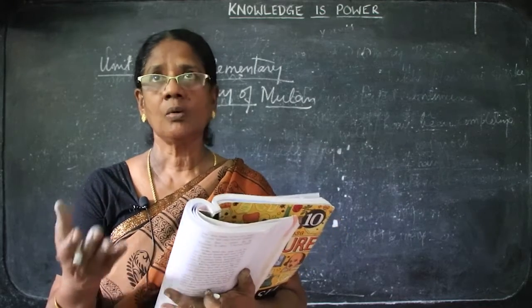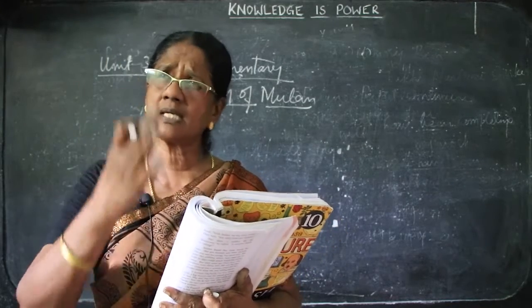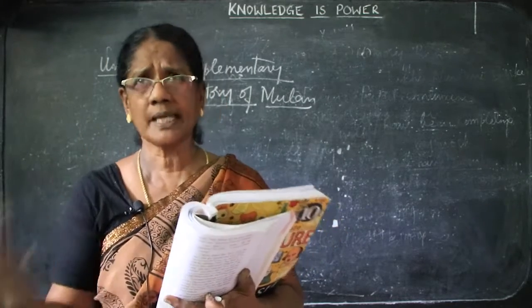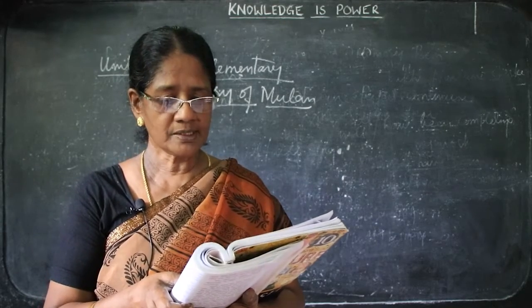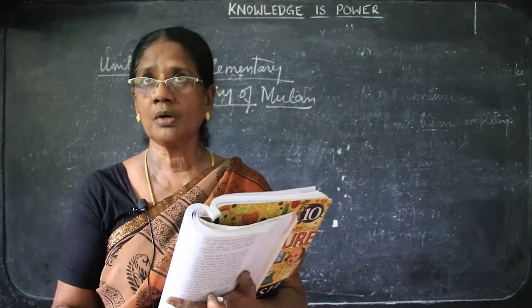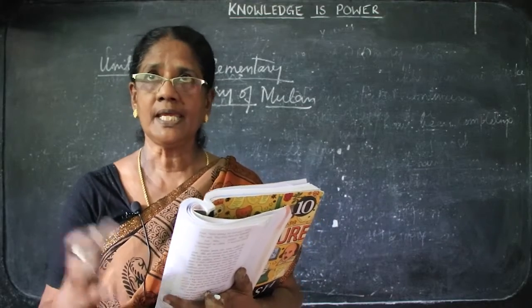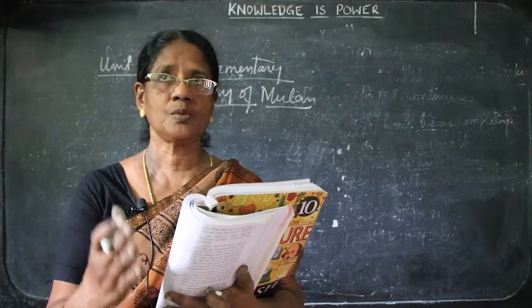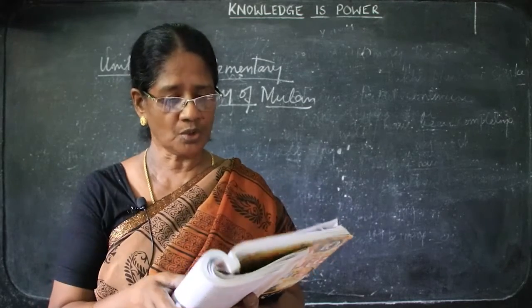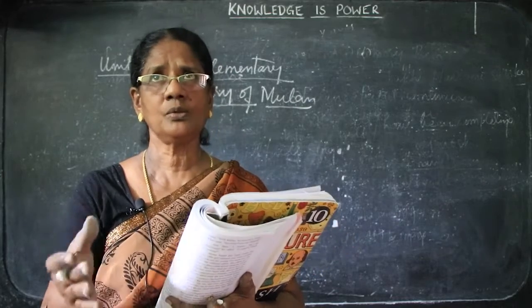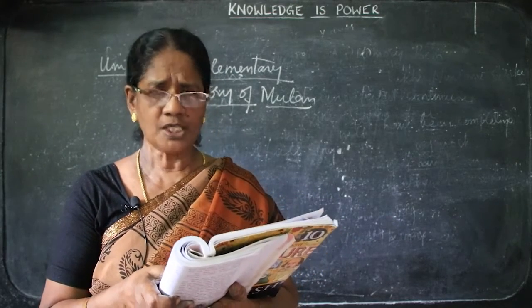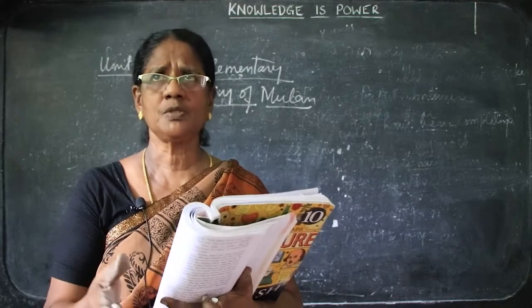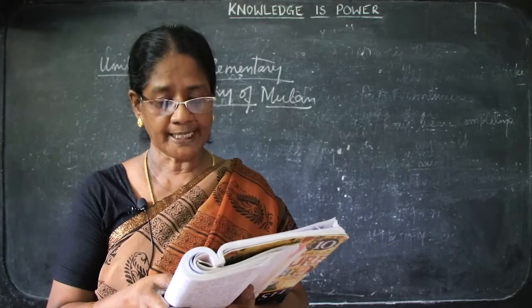What else can be done? said her father. What can I do, ma? He is asking what other alternative there is. Your brother is a child, he cannot go. Your brother is a small child, he cannot go and take part. This is the question he puts to his daughter. Of course, that's true, said Mulan. My brother cannot take part in the war. He is too little, he must be two or three years old. But I have an idea.